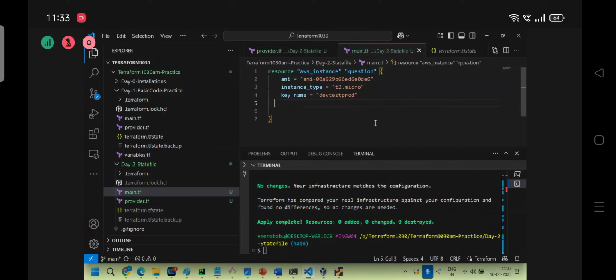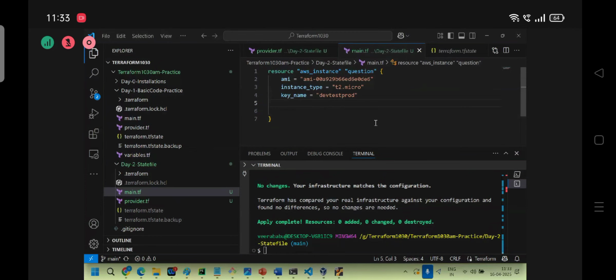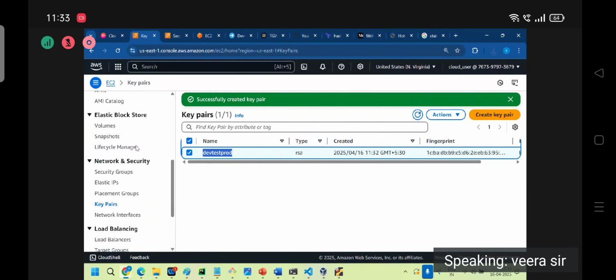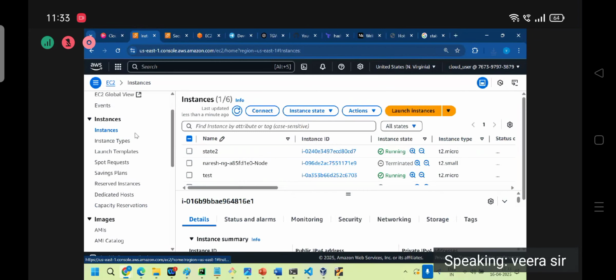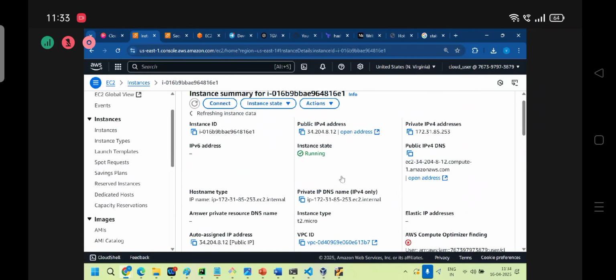What does Terraform know? You are giving the key name. Terraform will create the key name. I mean, give it to the instance. Very good. Give the instance this key only, right? So this key will be taken from the remote, already existing. But locally this key is not there, right? You are unable to connect from local. This is a different story. Now tell me, if I run with the key name, my existing instance's key is not there, right? You can go and check.